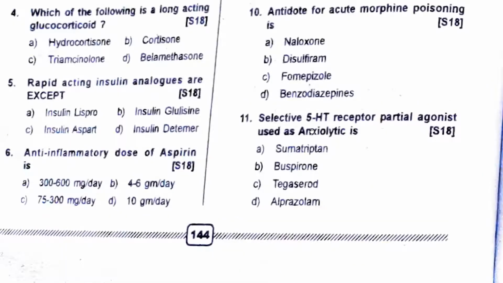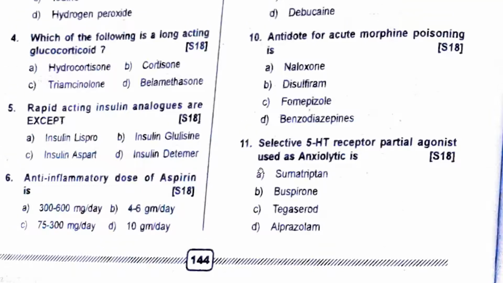Selective 5-HT receptor partial agonist used as an anxiolytic is buspirone. Buspirone is generally used as a substitute anxiolytic. Why? Because it has a very short duration of action, and it does not have the sedative and hypnotic property. It is used exclusively for anxiolysis. So the answer is buspirone. Buspirone, where else have you learned? Buspirone is also used in smoking cessation.